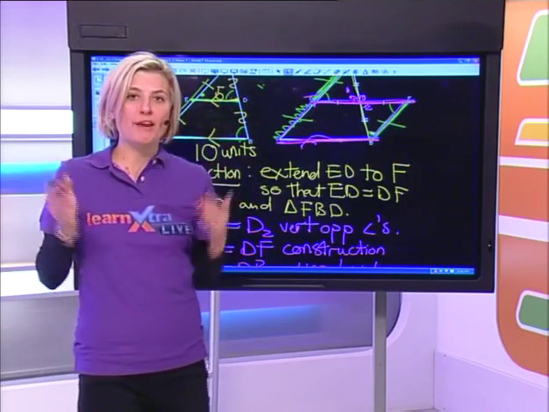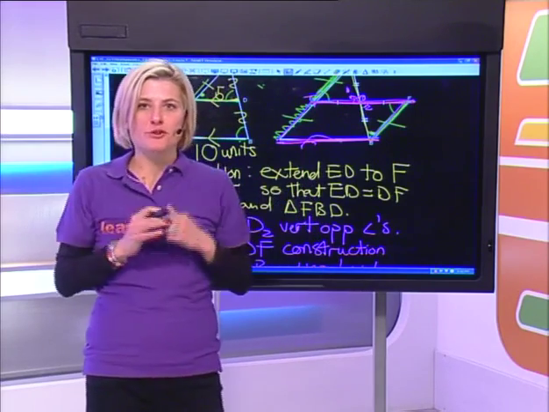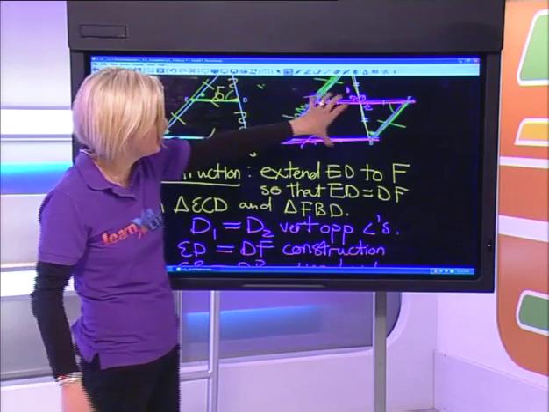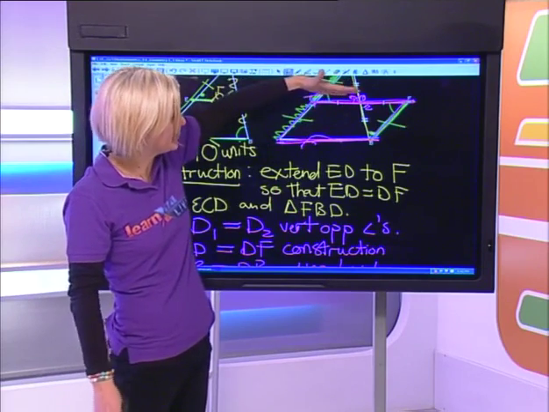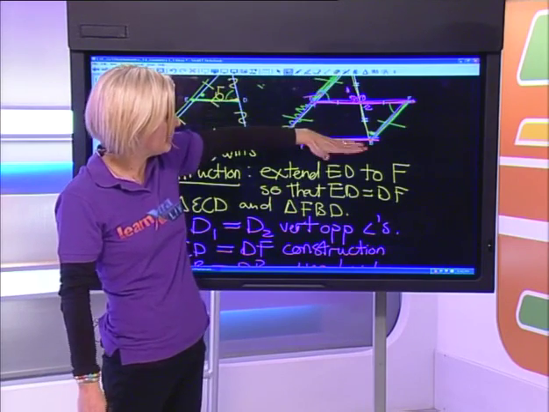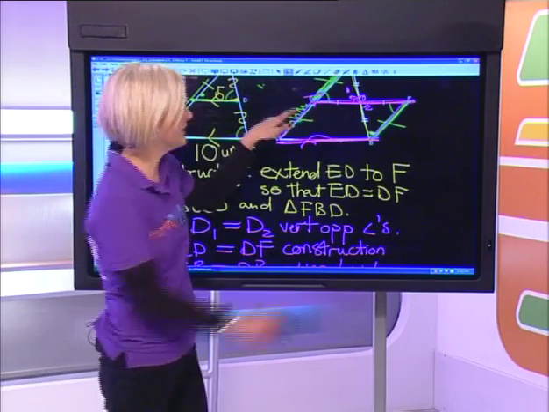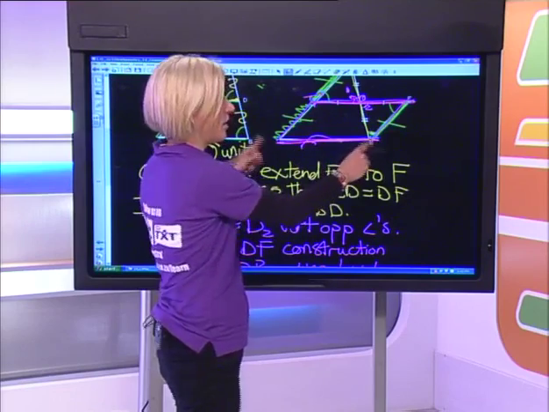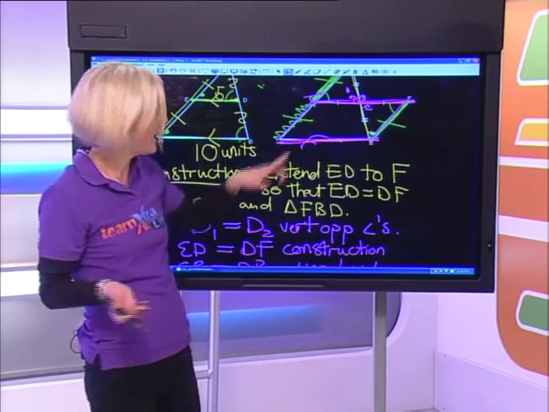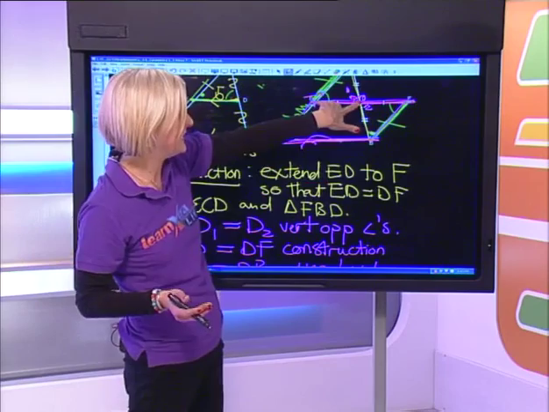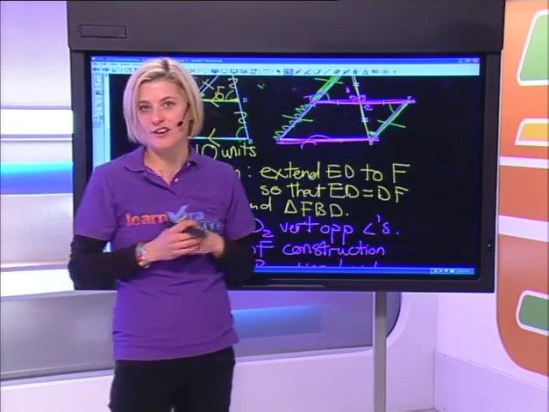And remember that one pair of opposite sides, parallel and equal in length, is enough proof for a parallelogram. So I've managed to prove that this is a parallelogram, which obviously means that this line is parallel to that line. And because EF and AB are equal in length, because it's a parallelogram, I've managed to prove that ED is exactly half the length of DF.